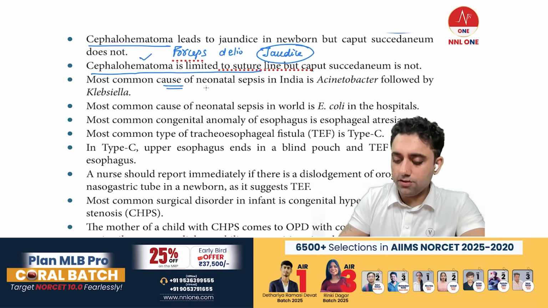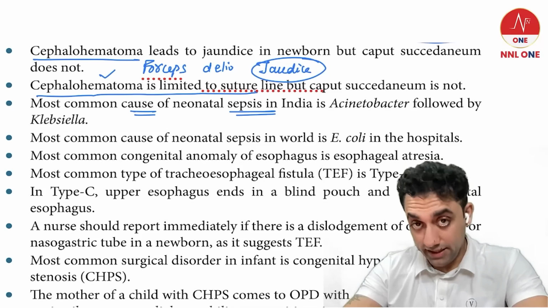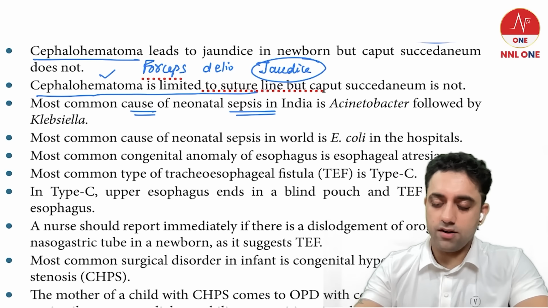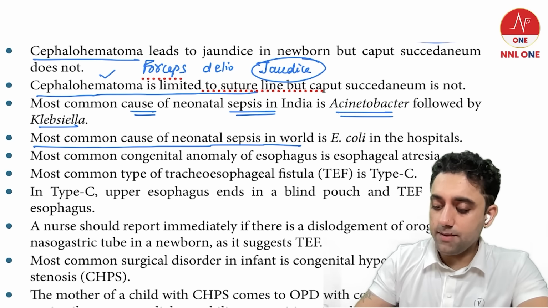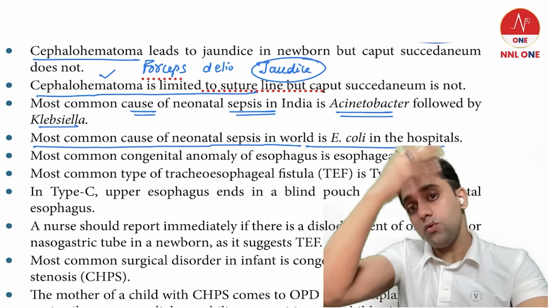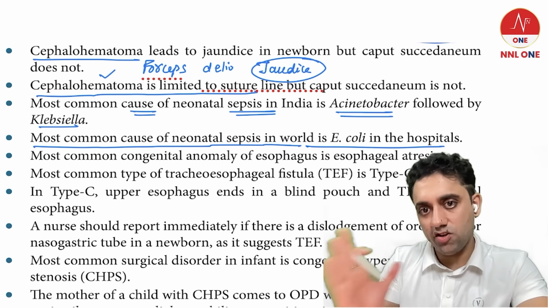Which is the most common cause of neonatal sepsis in India? In India, the most common cause of neonatal sepsis is Acinetobacter followed by Klebsiella. The most common cause of neonatal sepsis throughout the world is E. coli. That is also one extra point you should know.